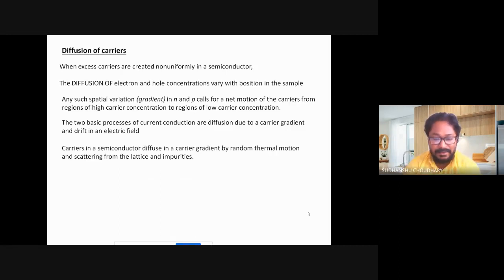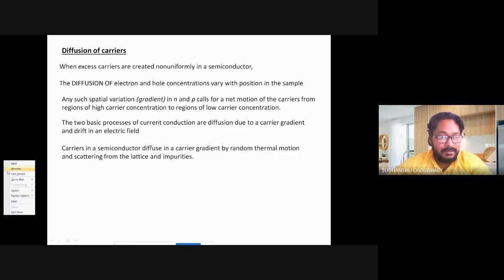We had seen the electrons' movement in presence of an electric field, and we say that the electrons move in presence of an electric field, so that is called drift. Drift of electron in presence of electric field. So another way of electron motion is called diffusion or diffusion of carriers. So carriers can move in a semiconductor in two ways, either diffusion or drift. Drift under presence of electric field, and diffusion under the presence of concentration gradient of the carriers.